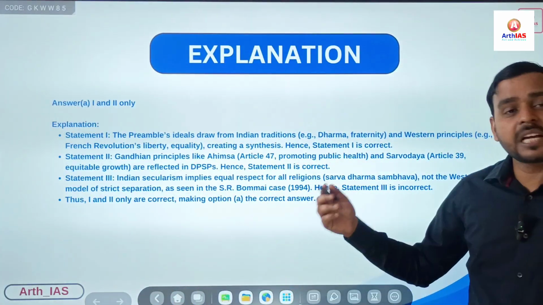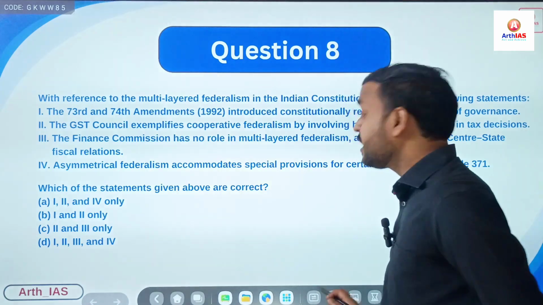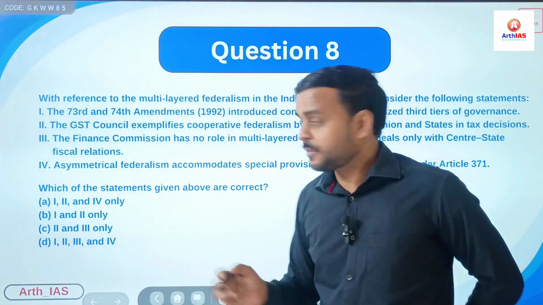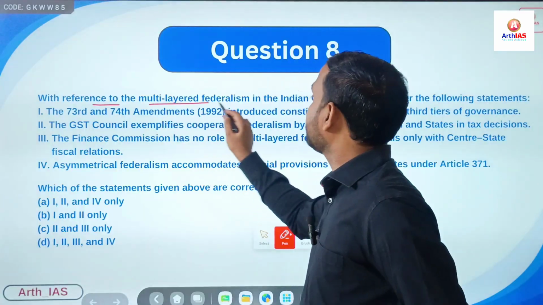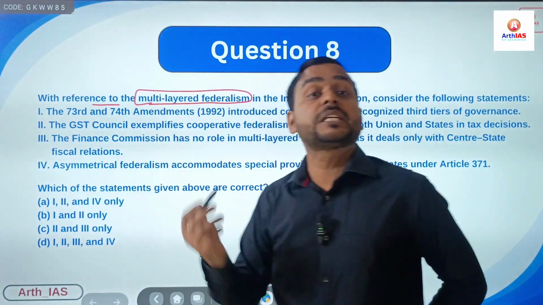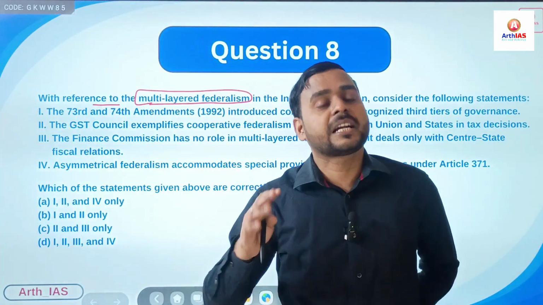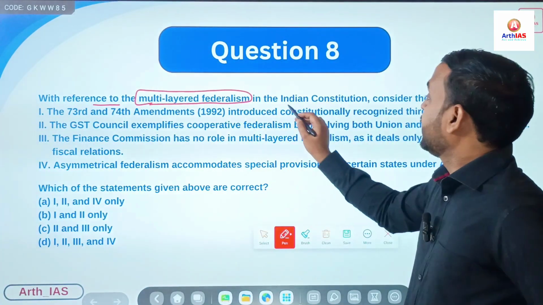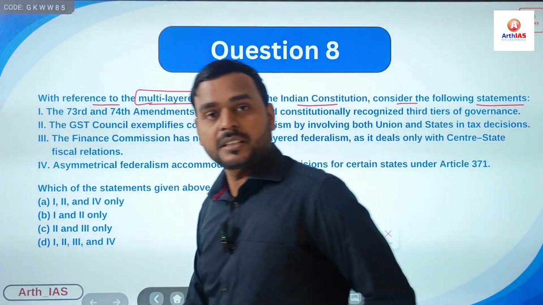No need to read the explanation. I have already explained. Now, eighth question. Again, an important question, right? It says, with reference to multi-layered federalism. I have already told you the meaning of multi-layered federalism. We have a three-tier government: union, state, and at the local level, right? In the Indian Constitution, consider the following statements, right?